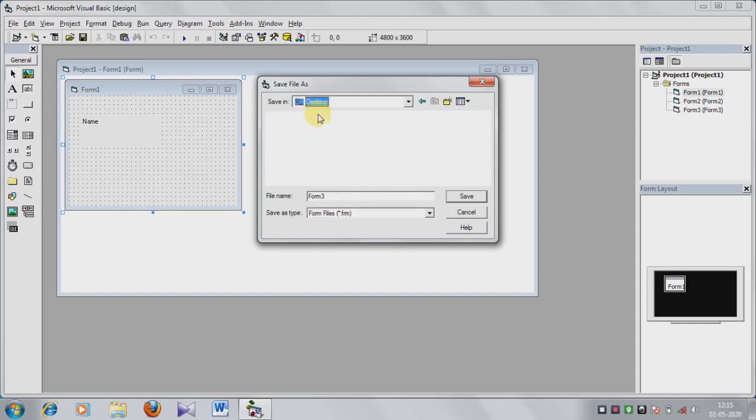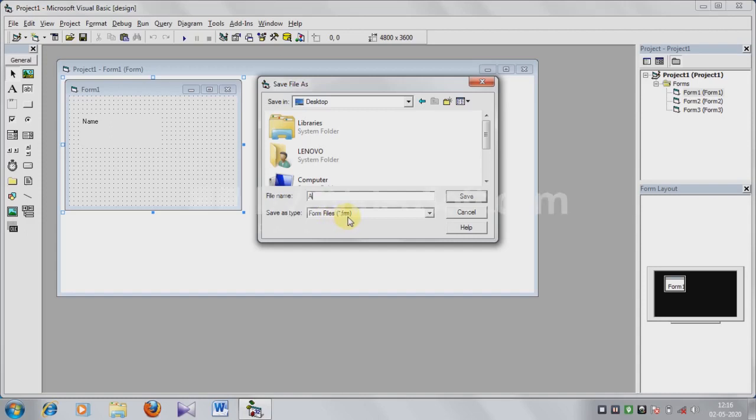Suppose I am choosing Desktop, and first is Form1. File name means you have to give the form name. Suppose I am giving A to the first form, and Save as type is Form File dot frm.